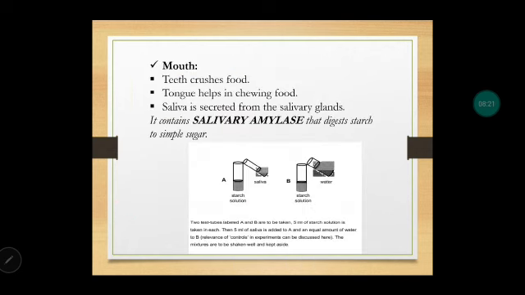Now coming to the digestion part, how the food is digested. Beginning with the mouth, teeth are present. Teeth crush food. They help us in crushing the whole chunk of food which we have taken. Then the tongue helps in chewing the food, right? Then the mouth also contains saliva, which is secreted from the salivary glands.